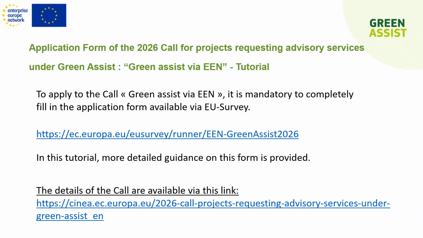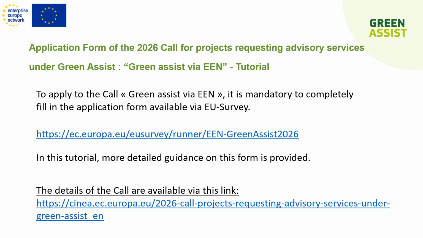The goal of this tutorial is to explain in more detail the e-form that is mandatory to use to apply to the call for project requesting advisory services under Green Assist, also called Green Assist via EIN. This program provides advisory support to projects led by European SMEs. The objective is to select around 110 projects for a total budget of 3 million euro.